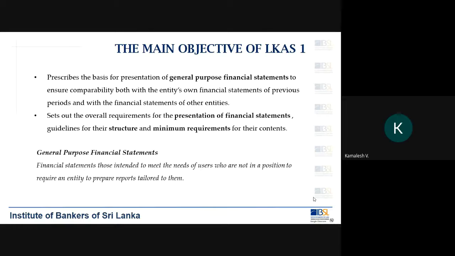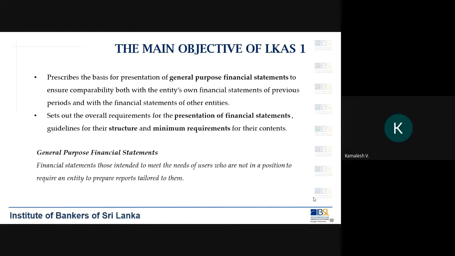Now that customer cannot ask the bank to prepare financial statements for his or her requirement, because the bank cannot be preparing financial statements for every person who comes to the bank or who is interested in the bank. But commonly, we have to follow certain principles and prepare financial statements so that whoever doesn't have access to the financial information of an organization can look at these financial statements.